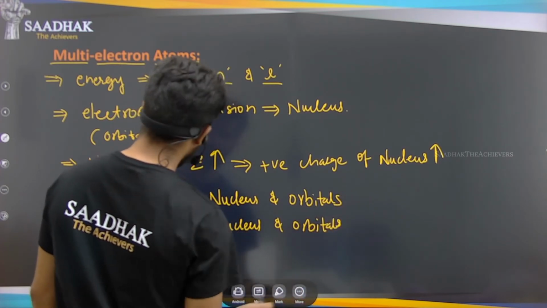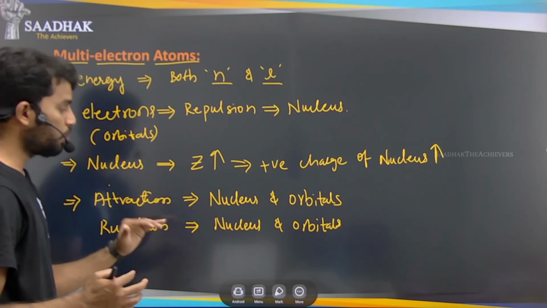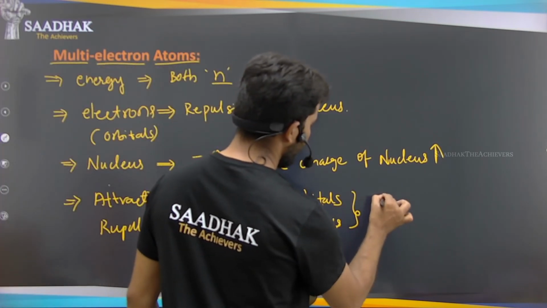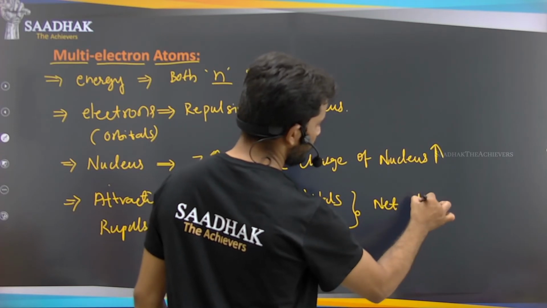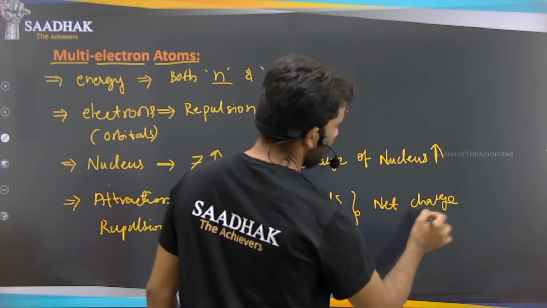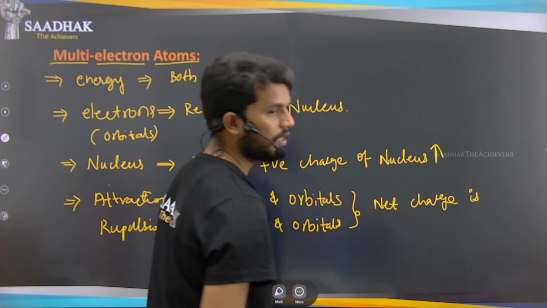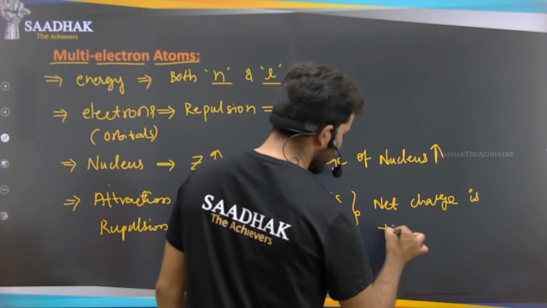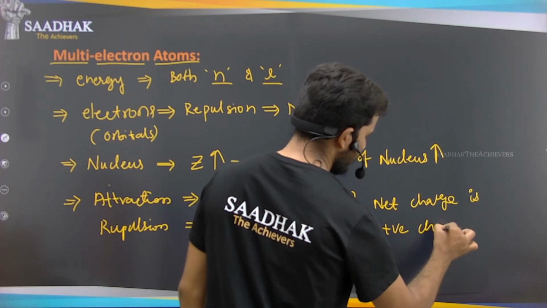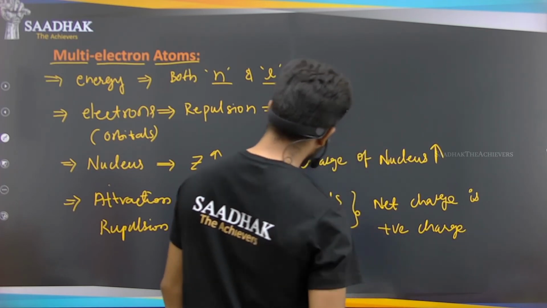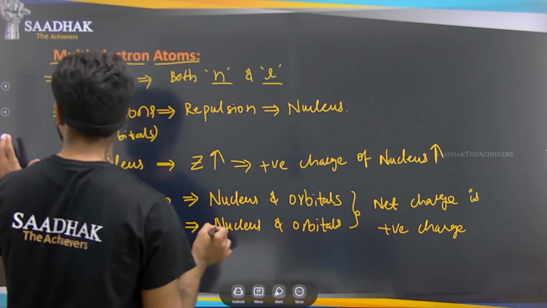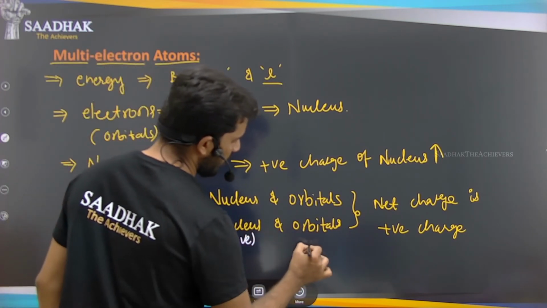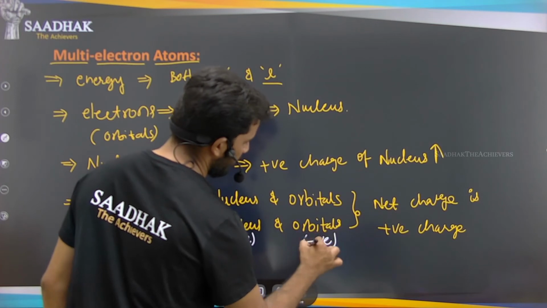Right? So what is the net charge in these two cases between this nucleus and the orbital? The net charge is the positive charge of the nucleus, because we know that the nucleus has the positive charge, and these orbitals have the negative charge because of the electrons.